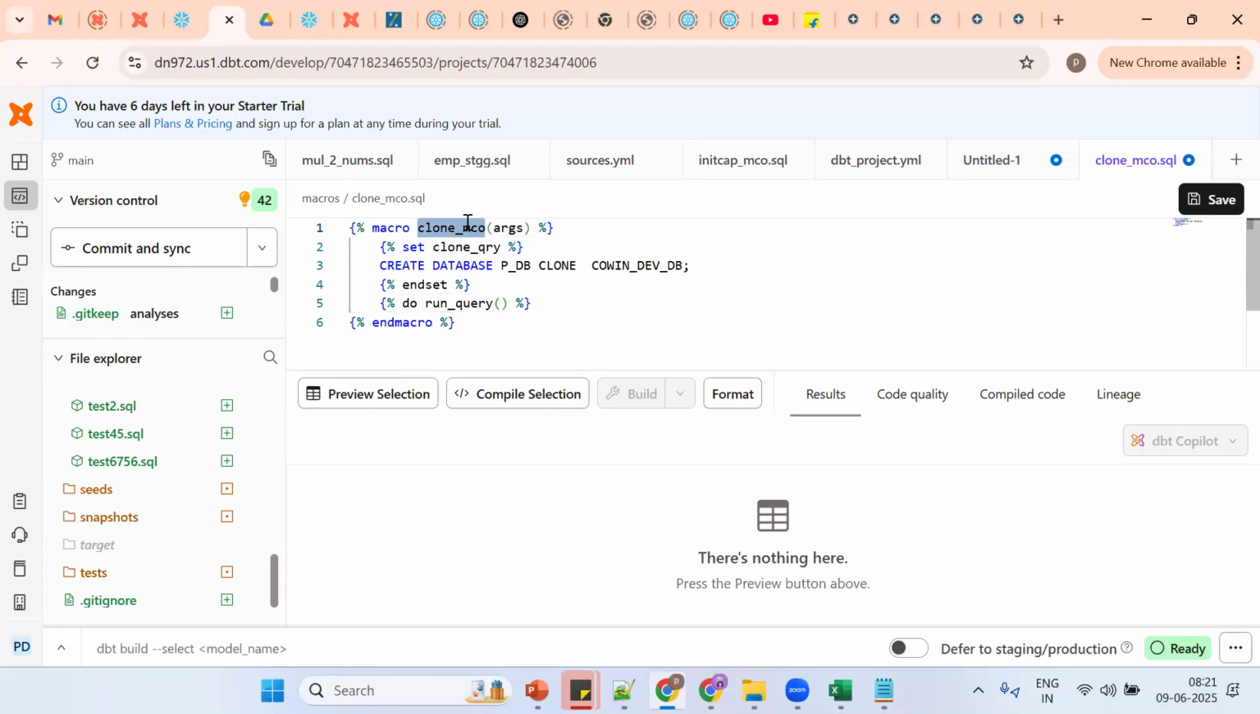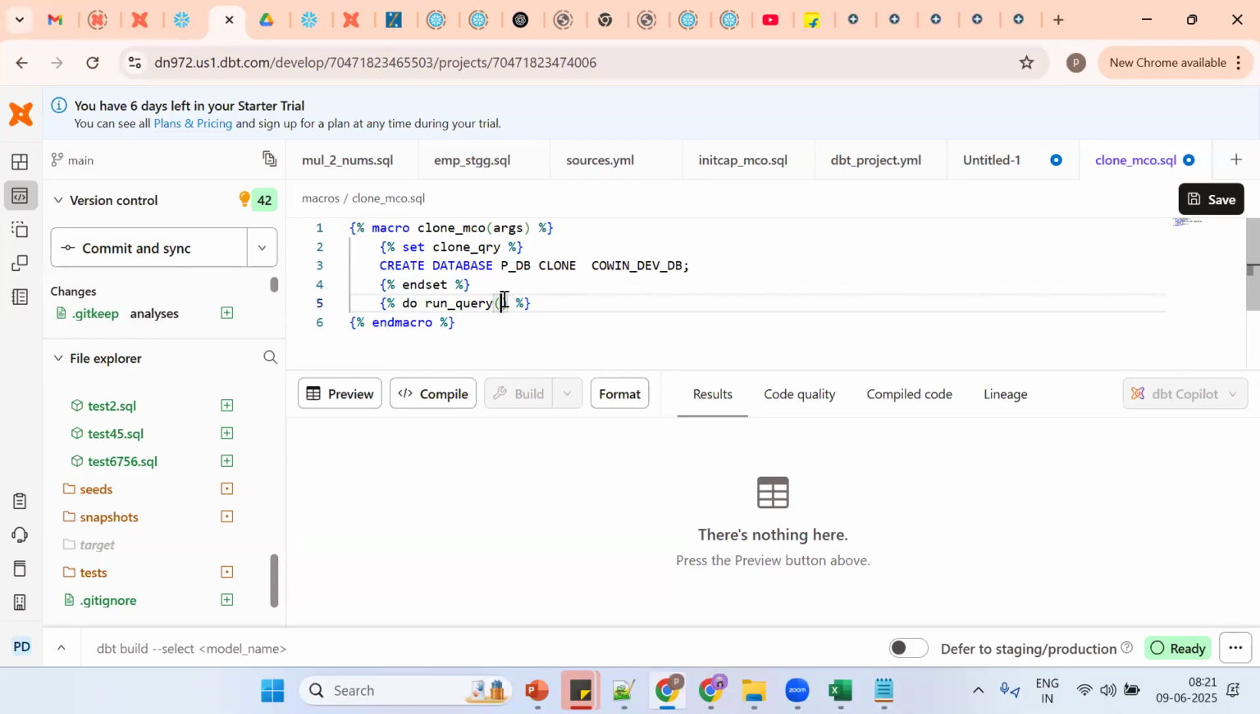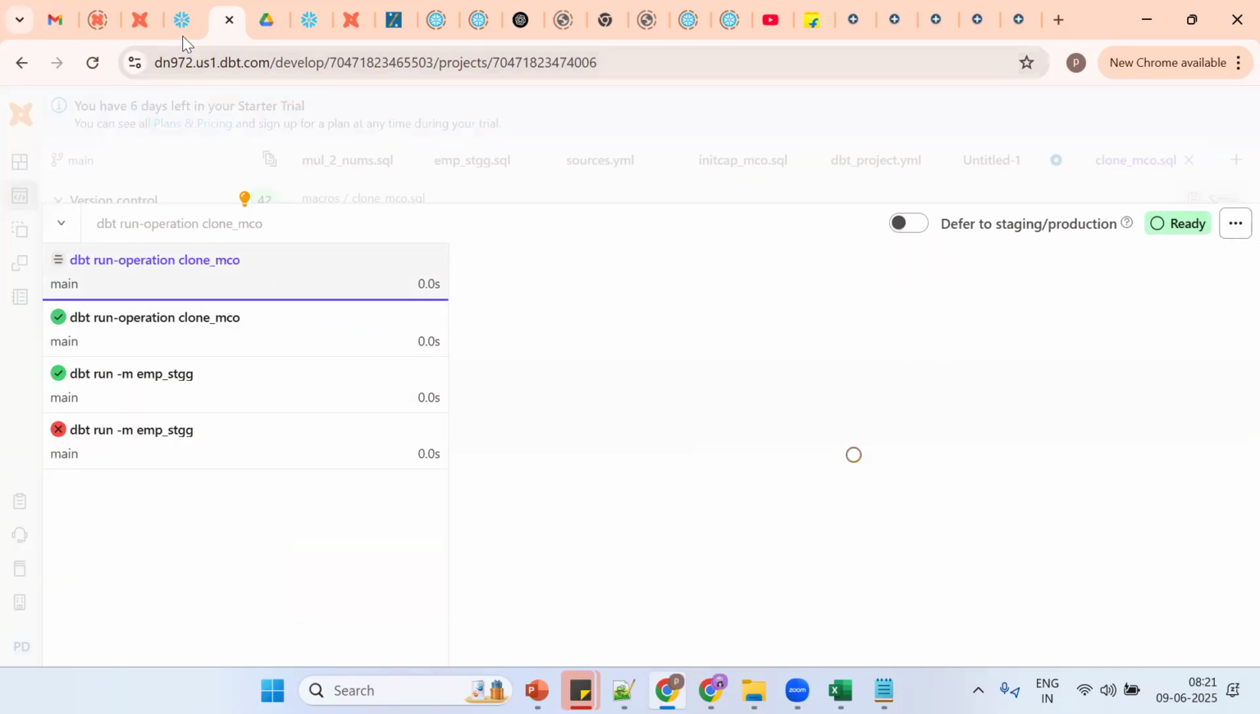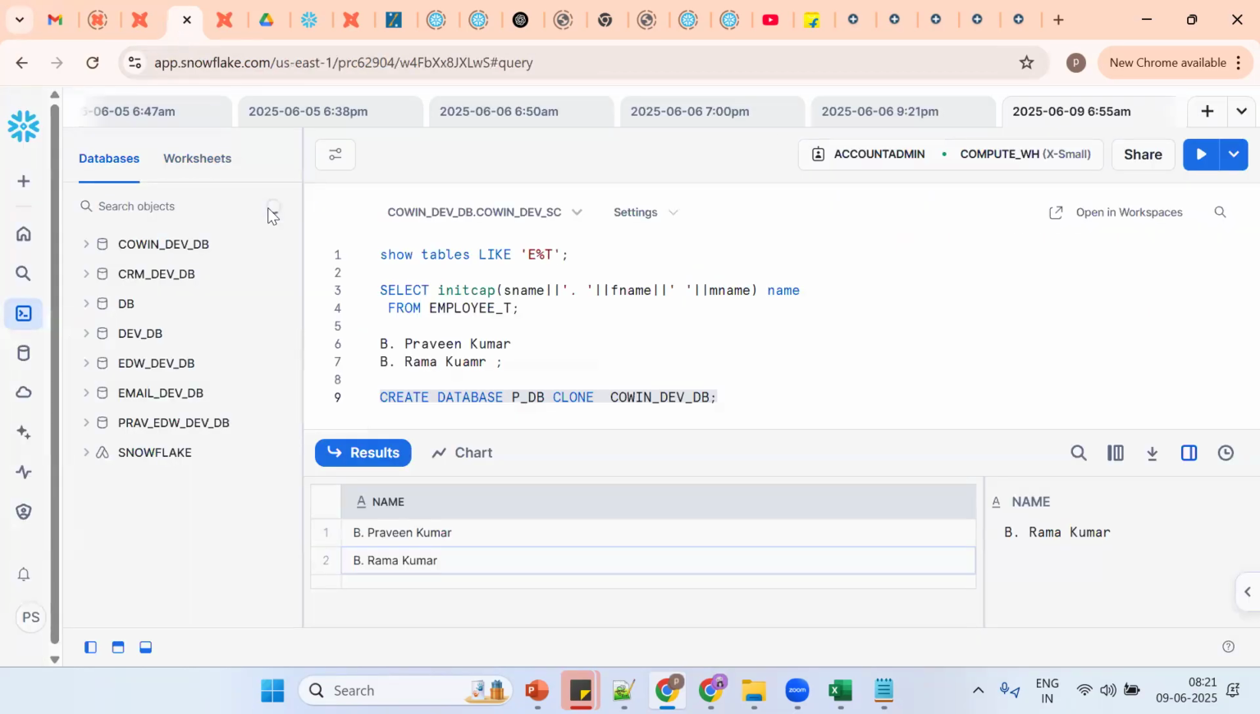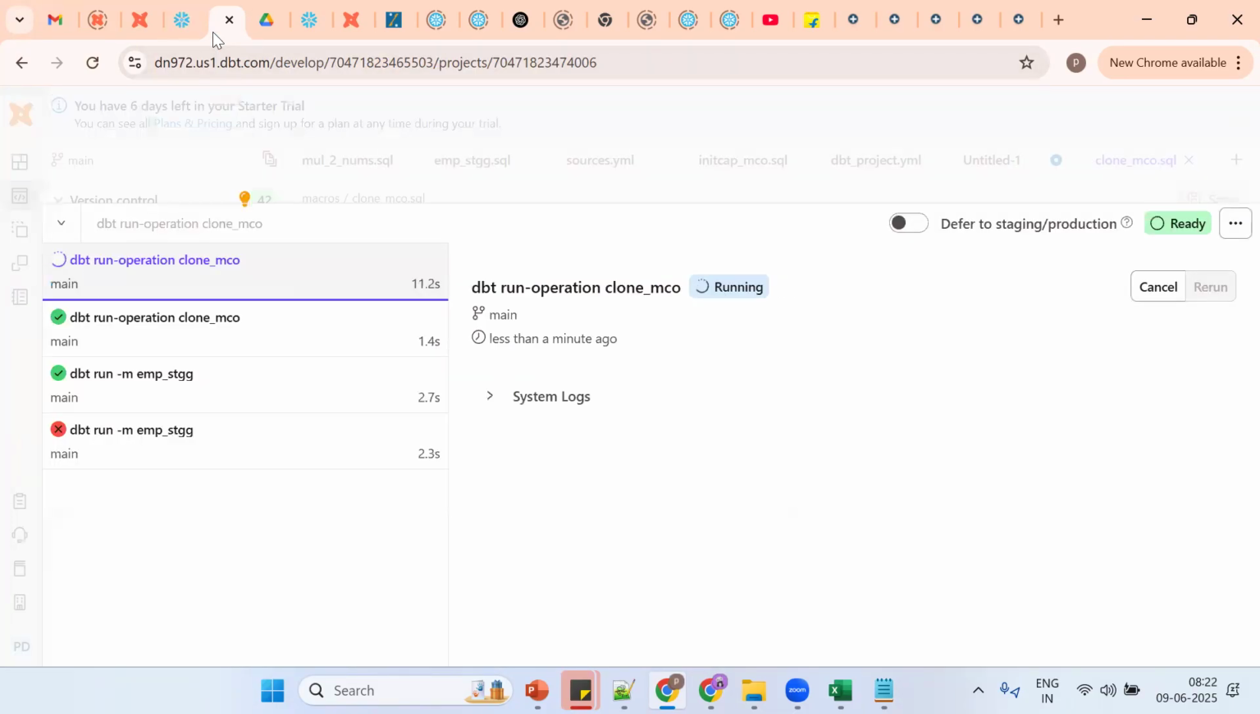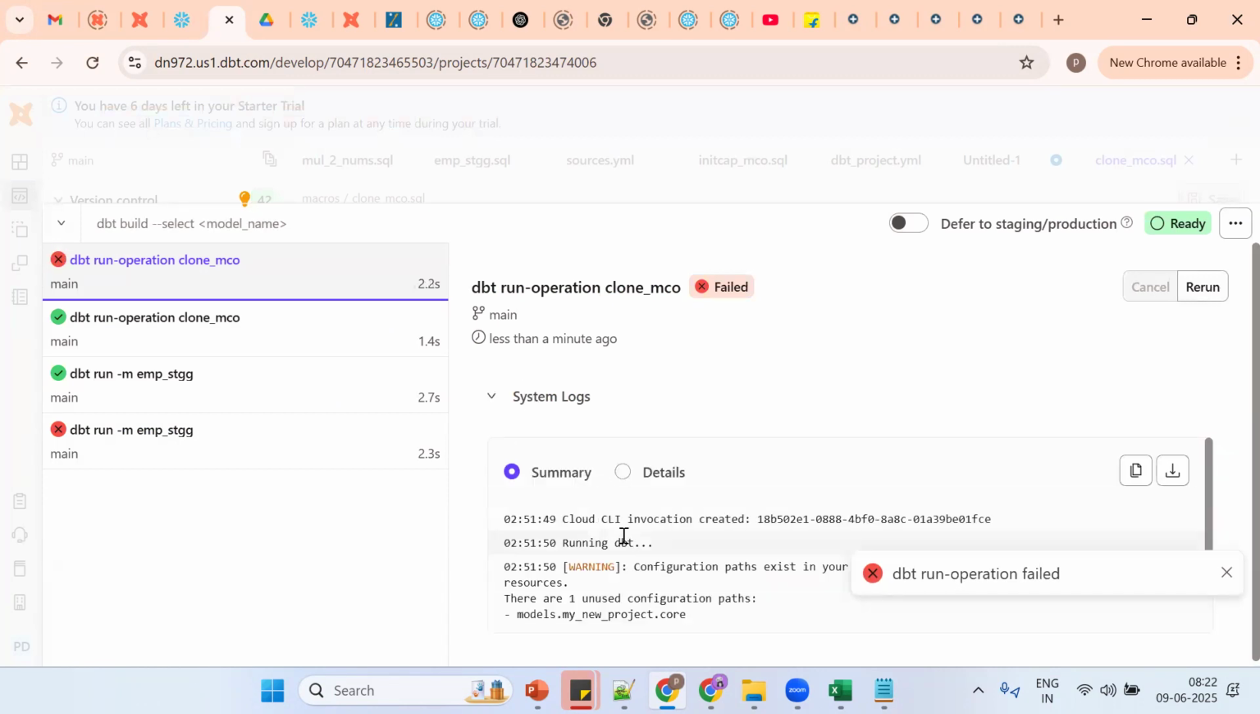Then I'll try to explain one more time. So clone MCO. So see, save it. Okay. So let me run. How to run? Use up arrow, dbt run hyphen operation clone MCO. So we should get what? PDB. Okay. See, we should get PDB. That is running.